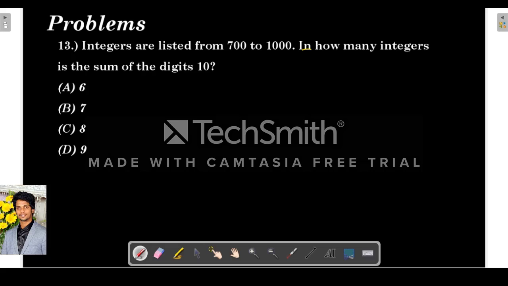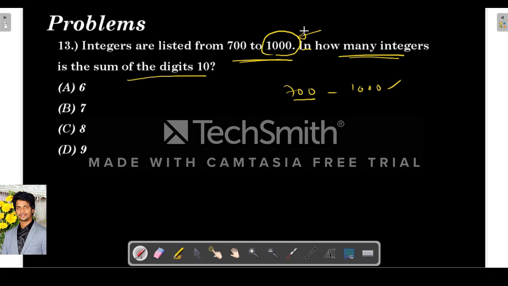Next, integers are listed from 700 to 1000. In how many such integers is the sum of digits 10? So basically, the 700 to 1000 integers are there. This 1000 is excluded because the sum of digits here is 1 only.